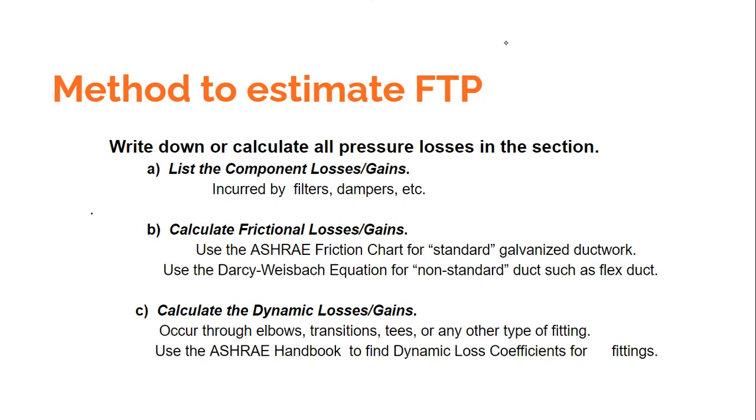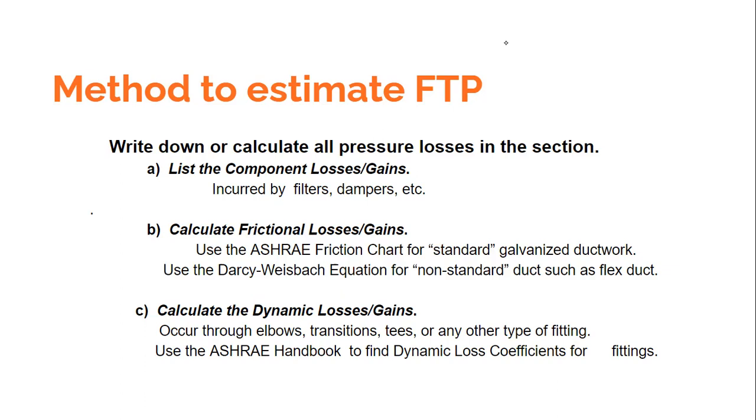If the friction chart is not available, and that is the case if it is not a standard galvanized duct, then we cannot use the friction chart, or we need to use the friction chart for that non-standard duct, or a better way is to use the basic expression known as the Darcy-Weisbach equation for calculating the frictional pressure drop.